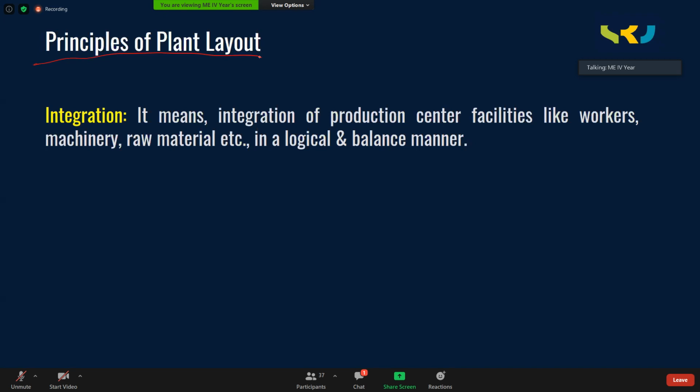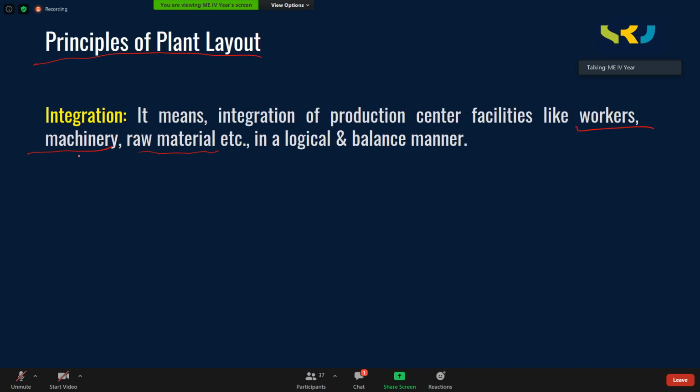The first one is integration. It means integration of production center facilities. There will be workers, there will be machinery, and there is raw material. You must properly integrate these three. What do you mean by properly integrating these three? Worker should move less on the shop floor, and at the same time, raw material should move a lesser distance.